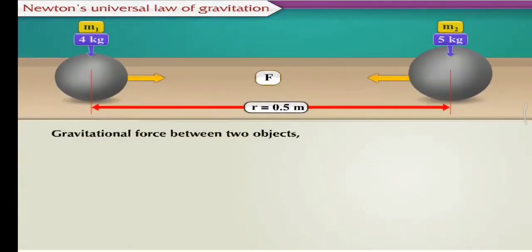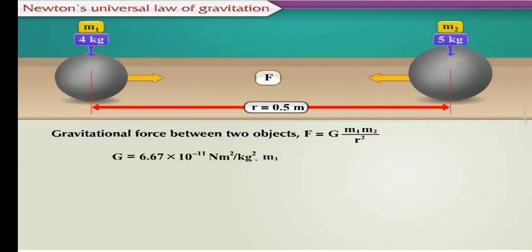The gravitational force F is found out using the formula F is equal to G into m1 into m2 upon r square. Here, G is equal to 6.67 into 10 raised to minus 11 Newton meter square per kilogram square. m1 is equal to 4 kilograms. m2 is equal to 5 kilograms. r is equal to 0.5 meter.